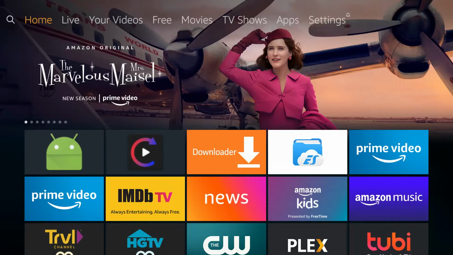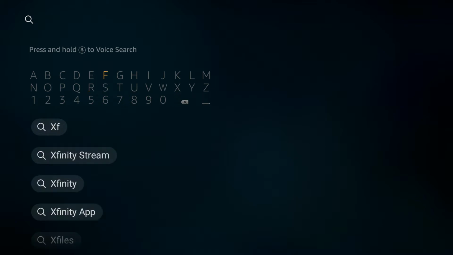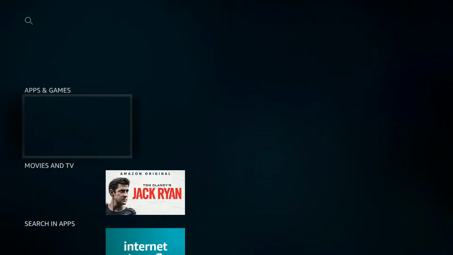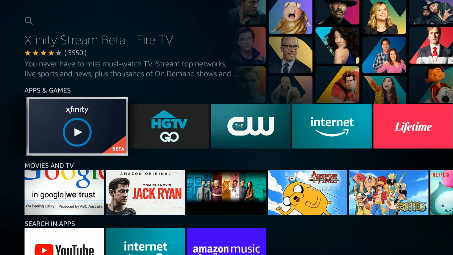So let's download Xfinity app on Amazon Firestick device. Just click on search icon left side above the menu, Xfinity Stream. When you type two or three words, the suggestion appears: Xfinity Stream. Scroll down and click on it. Now here click on Xfinity Beta icon.